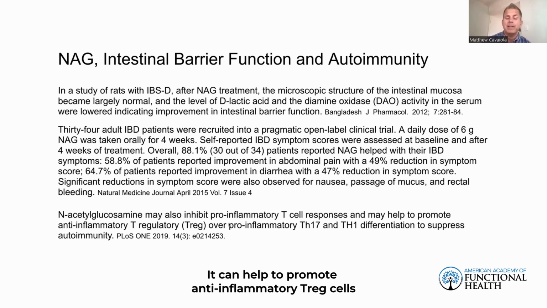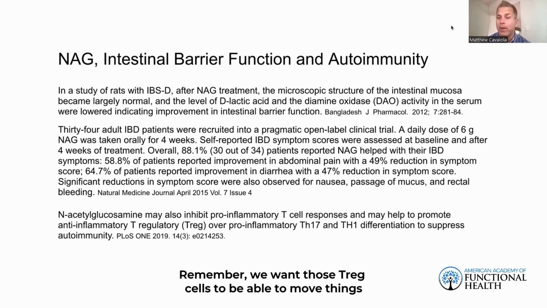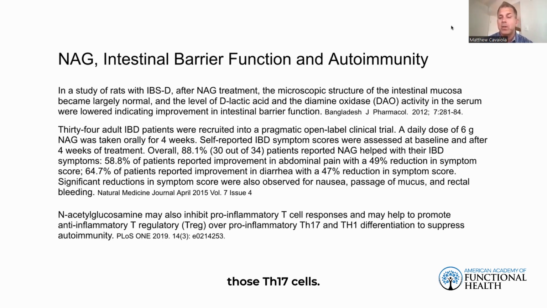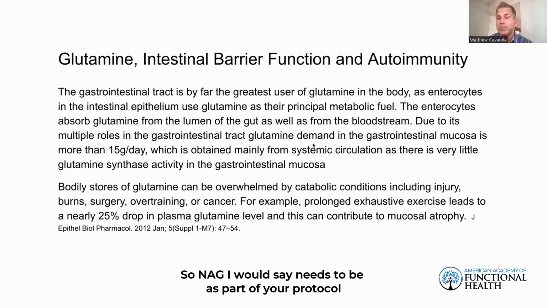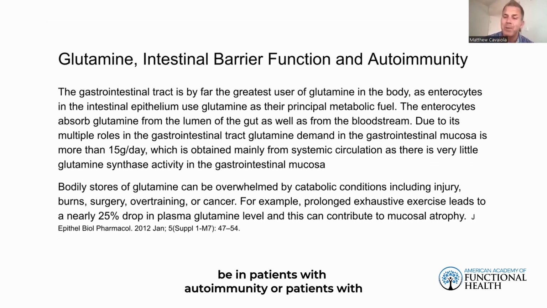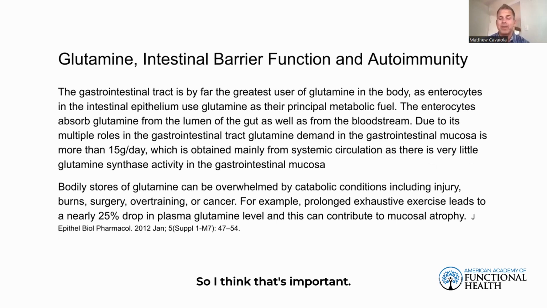It can help to promote anti-inflammatory Treg cells over the pro-inflammatory Th17 cells. Remember, we want those Treg cells to be able to move things in a good direction and be able to shift that seesaw in an appropriate direction where we don't have a dominance of either Th1 or Th2, and then also being able to inhibit those Th17 cells. So pretty cool. So this is all using NAG. So NAG, I would say, needs to be part of your protocol for helping to heal the intestinal barrier, whether it be in patients with autoimmunity or patients with leaky gut. So I think that's important.